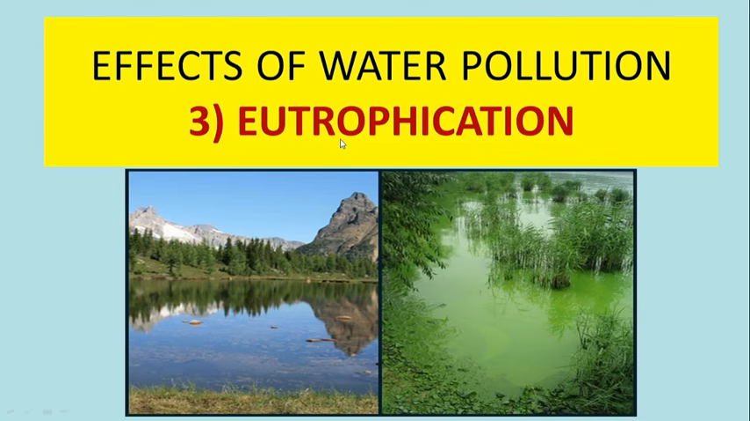Third effect of water pollution is eutrophication. So when an excessive amount of agrochemicals like fertilizers and pesticides enter a water body, then those chemicals act as a source of nutrients for algae, and thereby the entire water body may get covered with algal growth. And if algae is more, then the inner aquatic species like fish will definitely die.